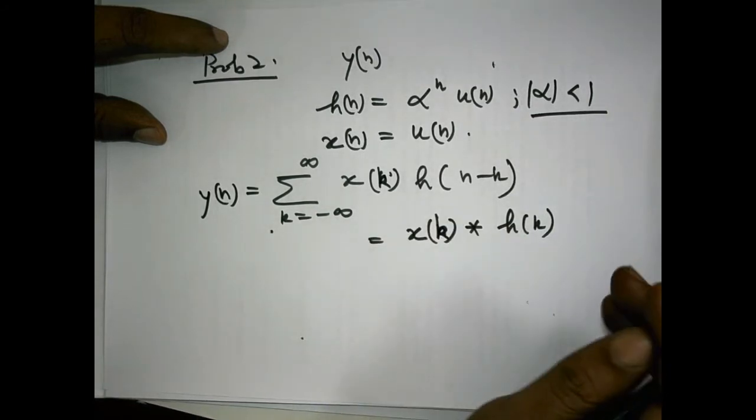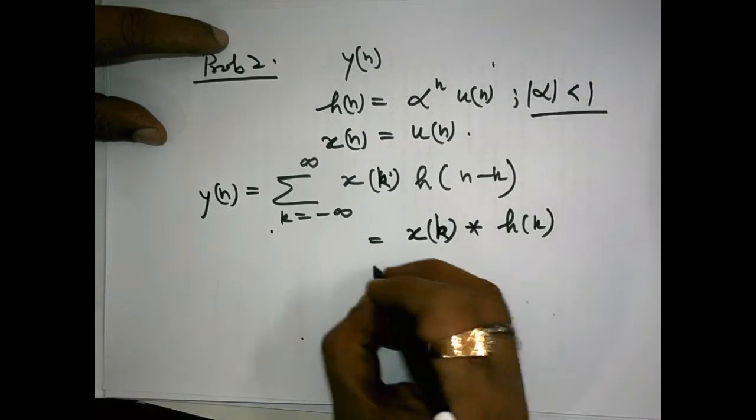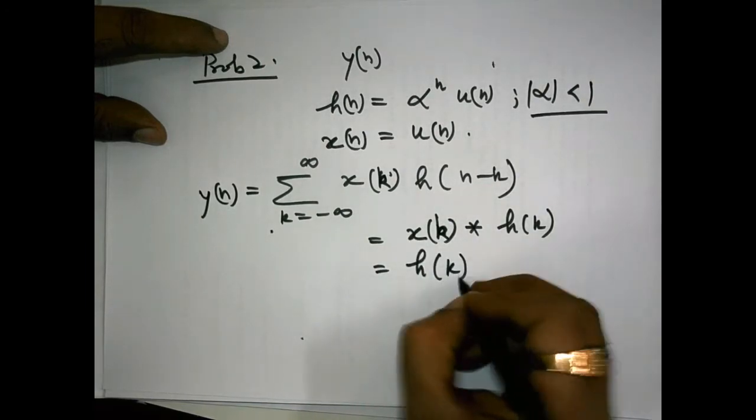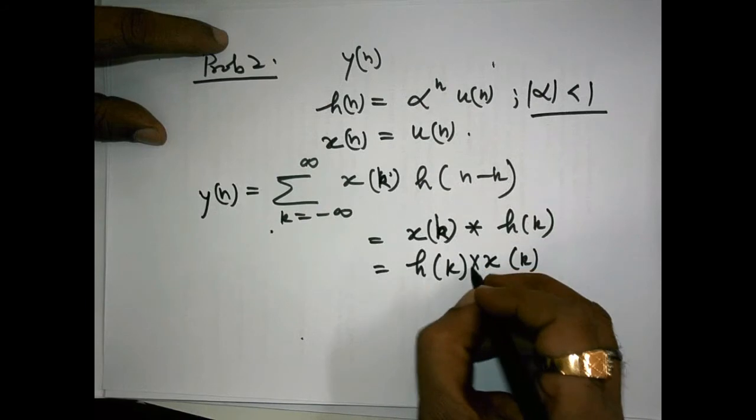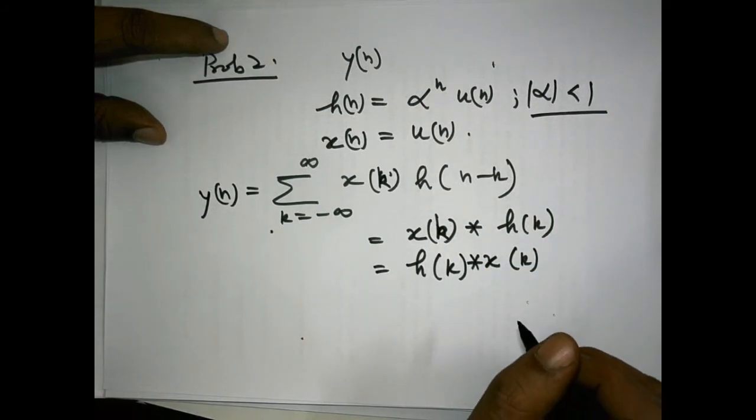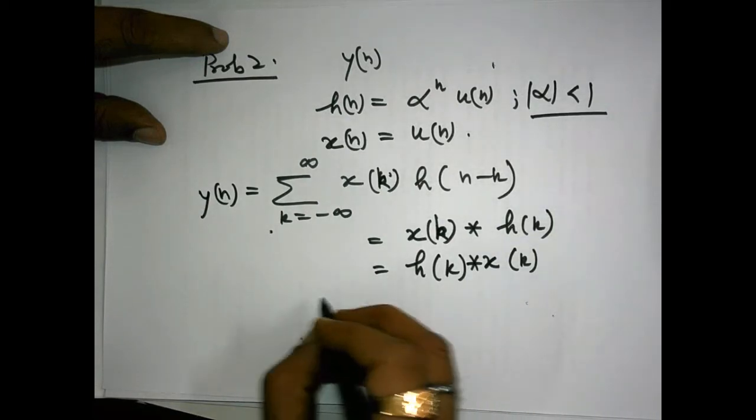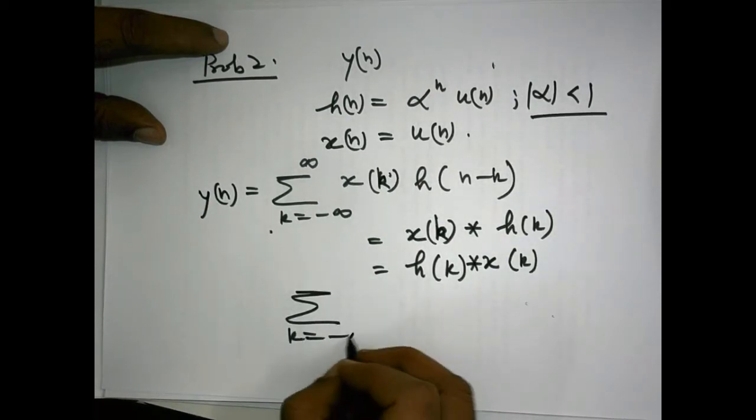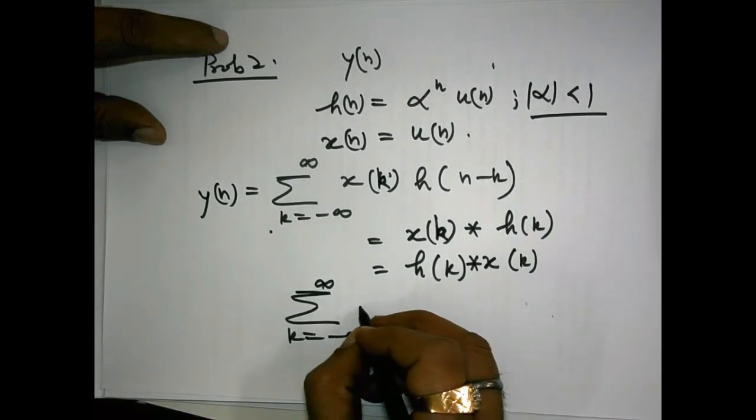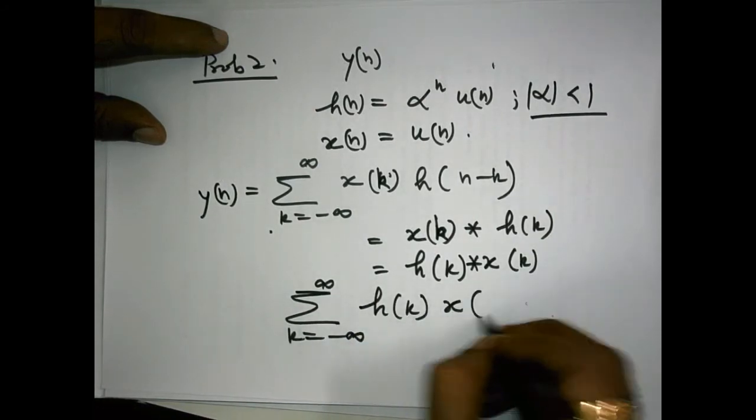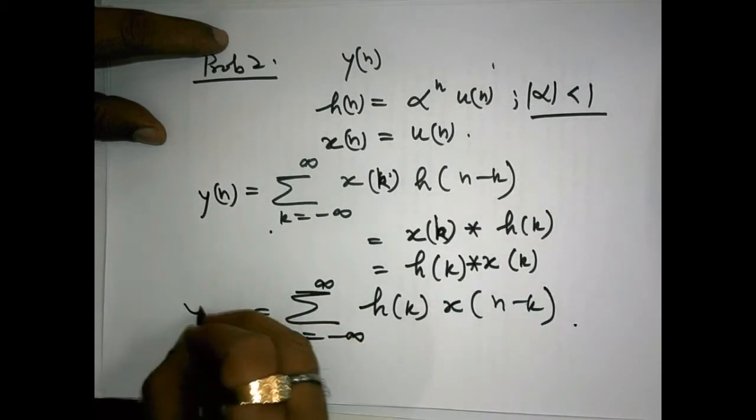Now if you change the order of convolution, meaning if you convolve h k with x k, this star is the symbol of convolution, the output will not change. This is the beauty of the linear time invariant system and the convolution formula so derived. So if we write this formula like this, summation k equals minus infinity to infinity h k x n minus k, we obtain the same output yn.